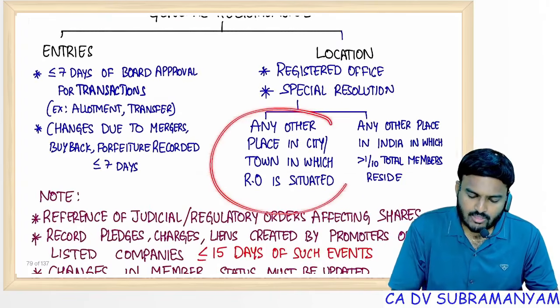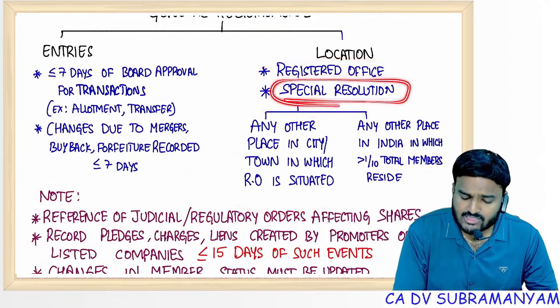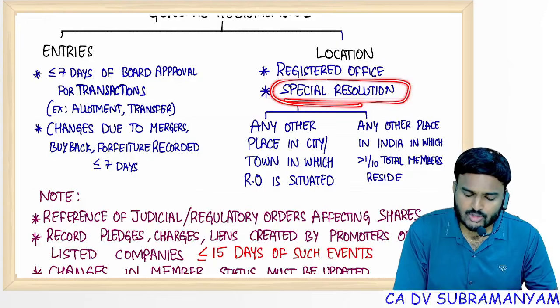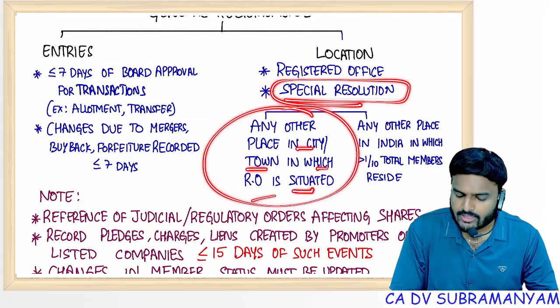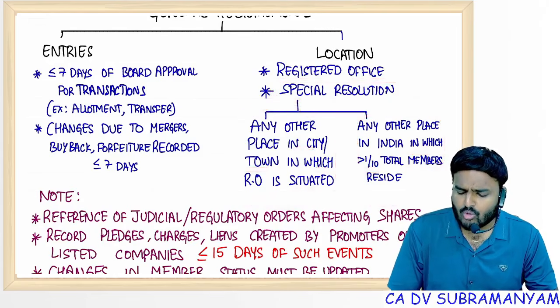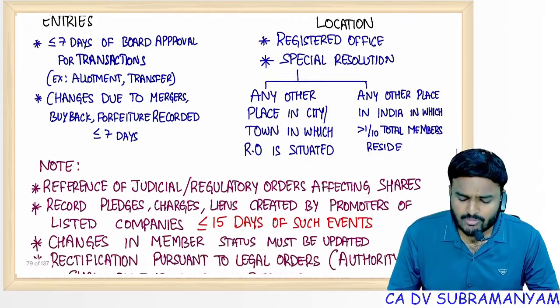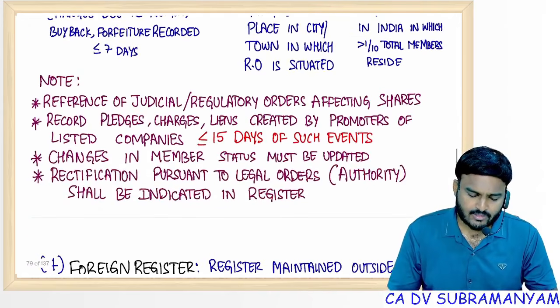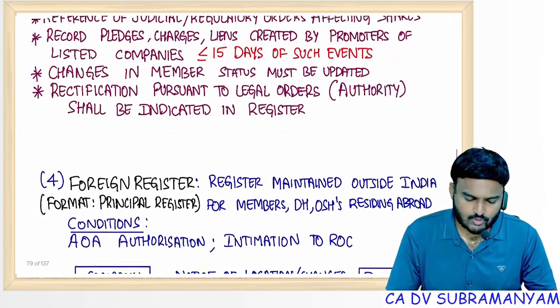Location: register of members at the registered office. But with a special resolution, you can place it at any place in the city, town, village where the registered office is situated, or any other place in India in which more than 1/10 of the total members reside. These 15 days of such events I also discussed with you.